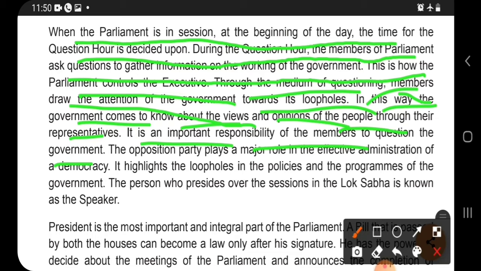Wherever a problem arises in public welfare, they tell them. Here it is written that the opposition party plays a major role in the effective administration of the government, and in this way our government also becomes effective.